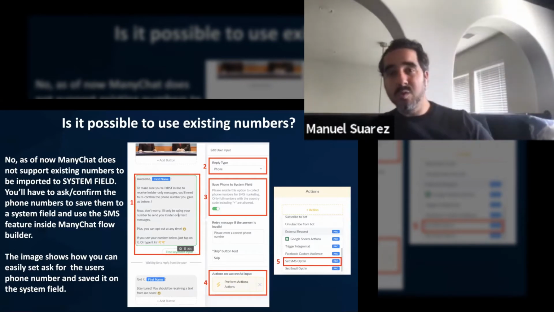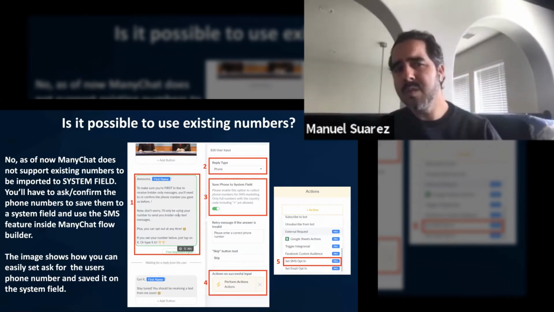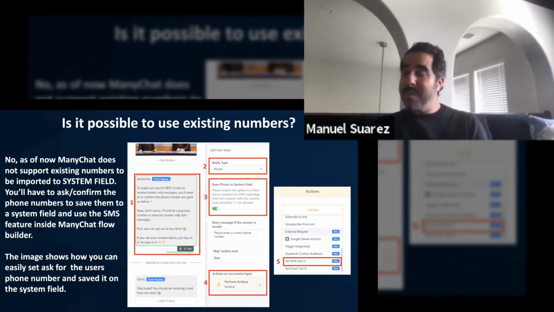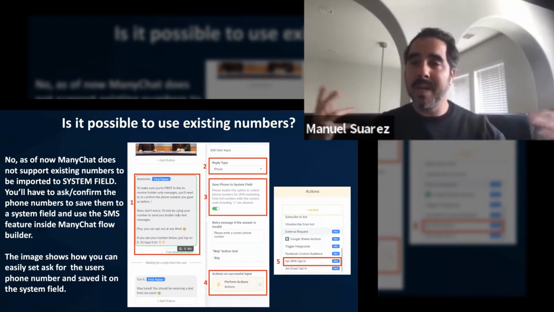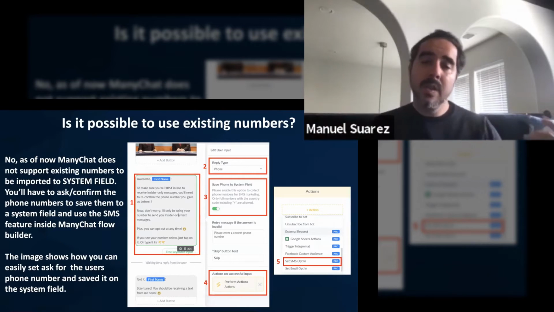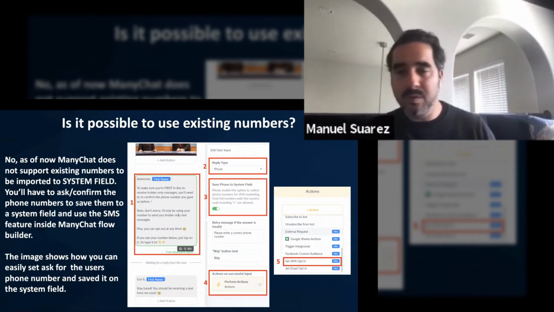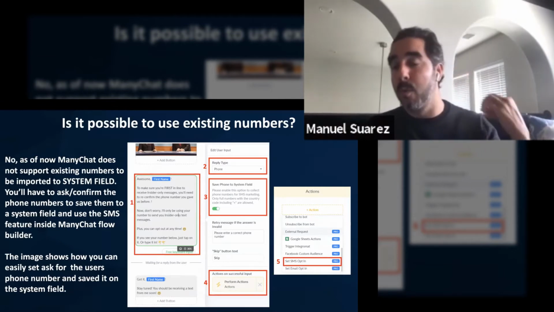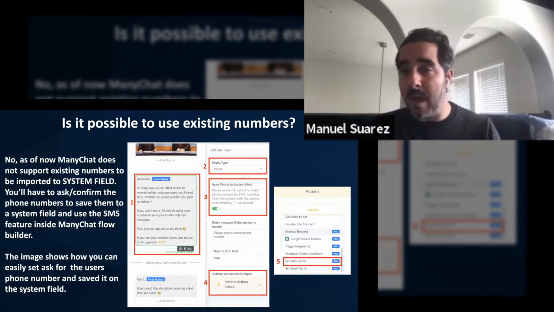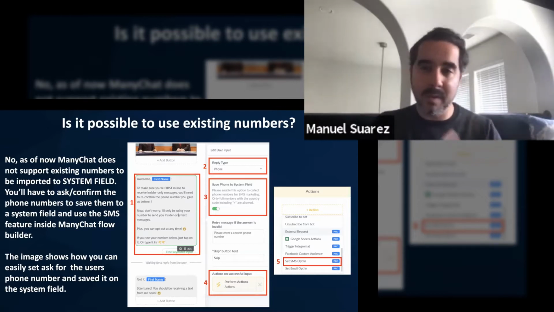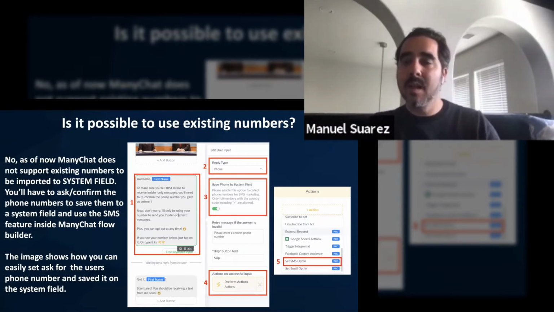Is it possible to use existing numbers? No, I wish, right? It might come in the future, where you're able to import your own phone numbers that you have and find them in Messenger and ManyChat and communicate there. You cannot do that right now. You're still going to have to do that through other applications, of which there are many, that allow you to import your own list and communicate with them. But right now, ManyChat does not have that availability. It might be available any day now, all right? Because I'm sure they're working on it aggressively because they understand the value of something like that. It's not available right now.